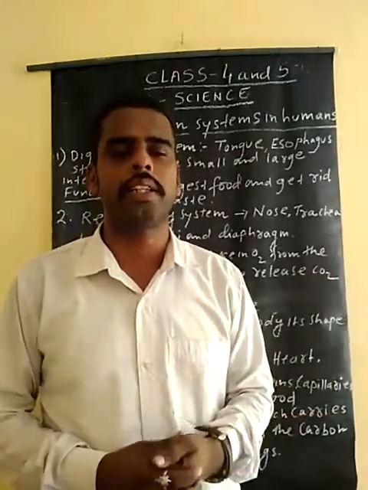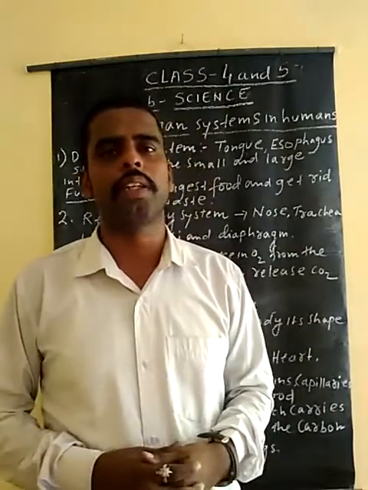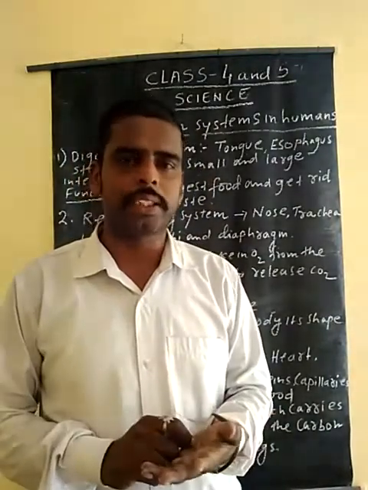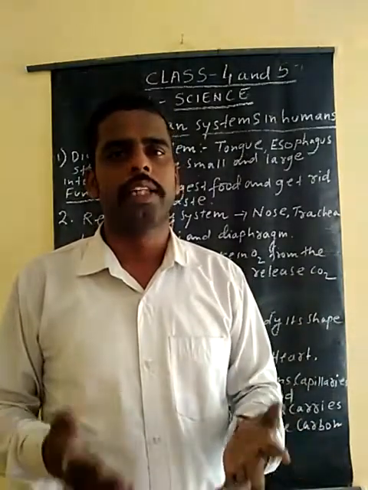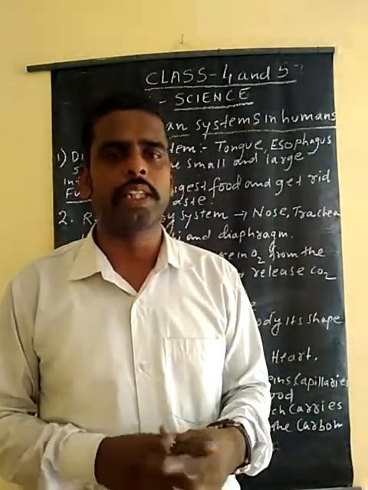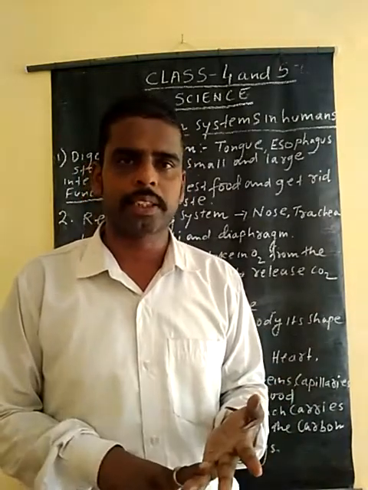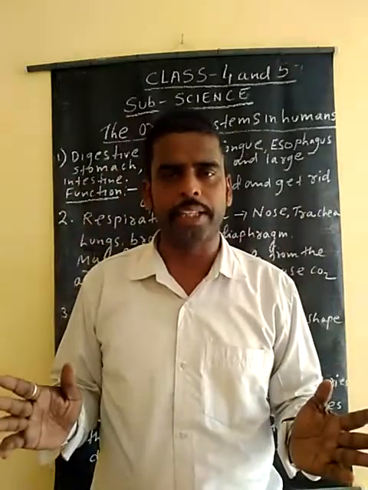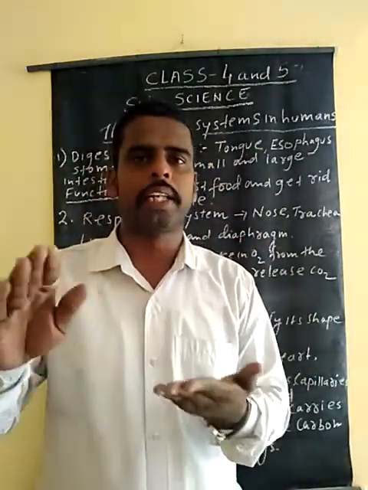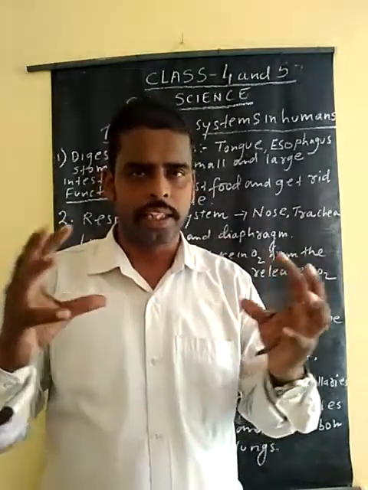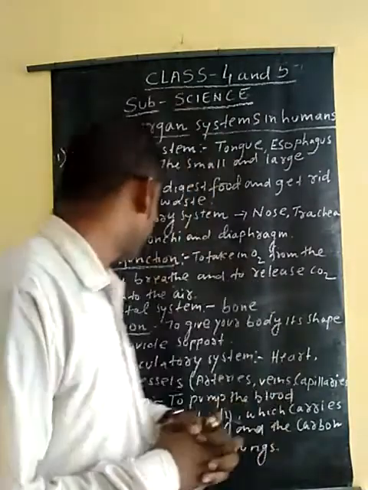And why is our blood red in color? Because of the presence of hemoglobin. That is why our blood is red in color. And this RBC dies in 120 days. After 120 days, it is formed again in the bone marrow of our body. And this RBC carries oxygenated blood to different parts of the body. And white blood cells help us fight other diseases. It helps stabilize our immunity process. And platelets help to clot our blood and for the supply of oxygen.